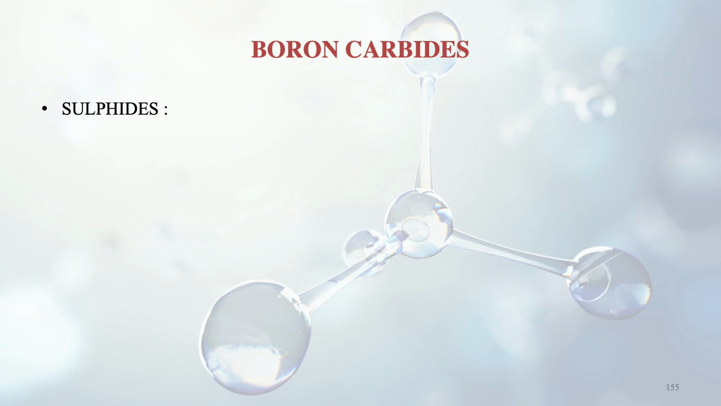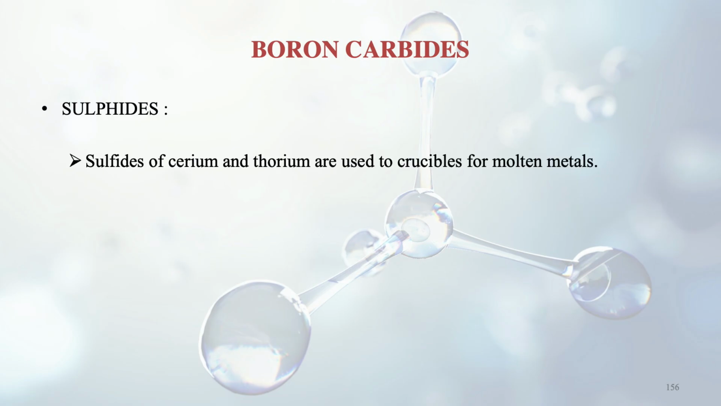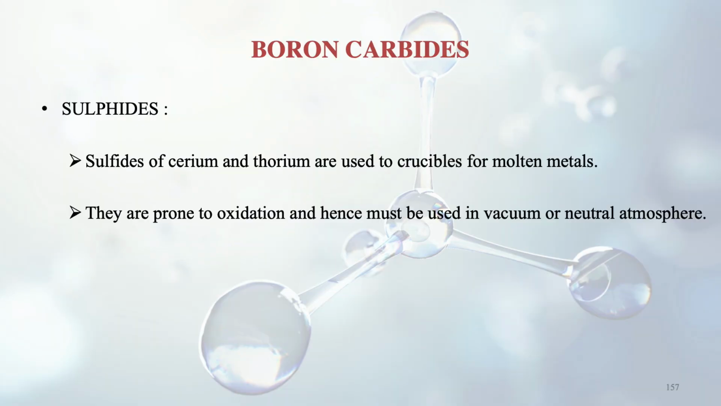And what about the sulfides? Sulfides of cerium and thorium are used as crucibles for molten metals, like we have seen in the case of boron nitride also. And these are prone to oxidation, thus they must be used in vacuum or neutral atmosphere, because otherwise oxidation will affect them and corrosion and all those effects will come in.